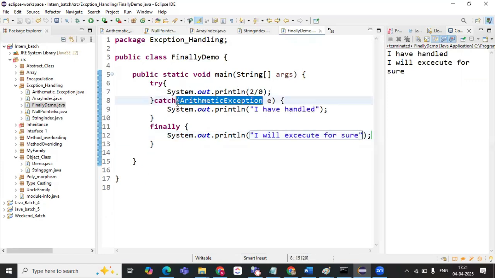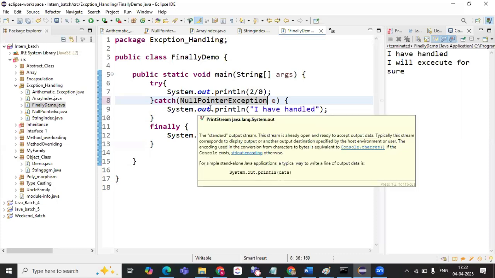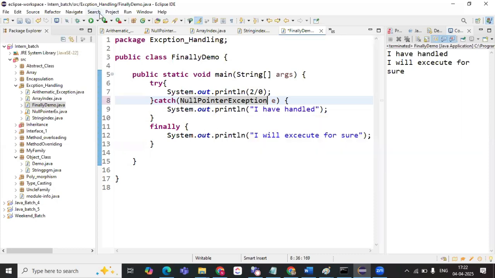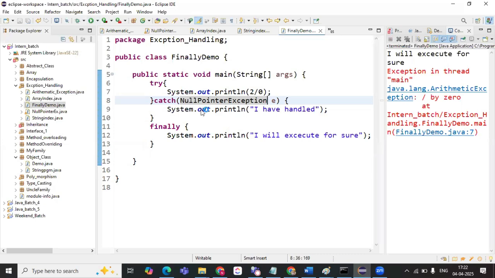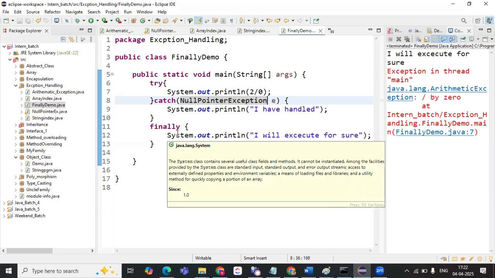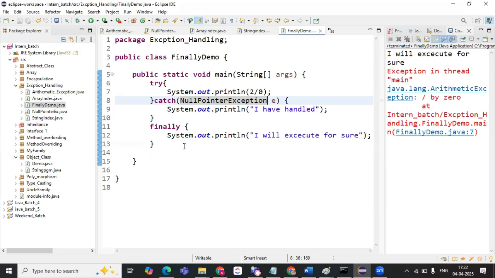So what if we have this? You tell me, the exception which is occurring here can be handled in this catch block. Will it get handled? Even if it is not handled, we are getting the interruption here, and the controller should not go further and execute the further statements, right? But if we have the finally block, it will mandatorily execute the finally block. This is the meaning.